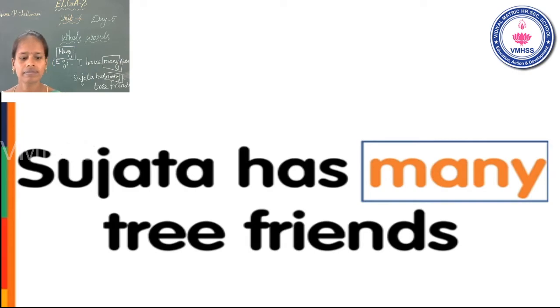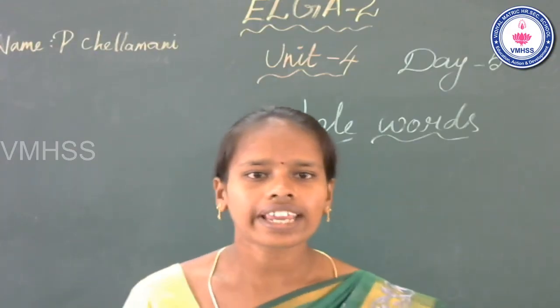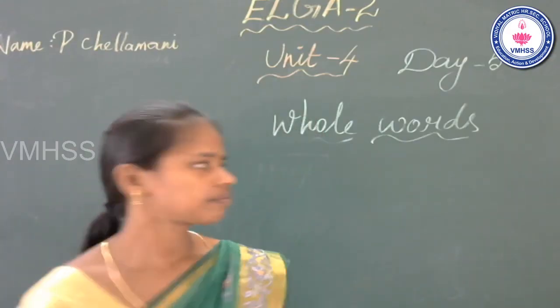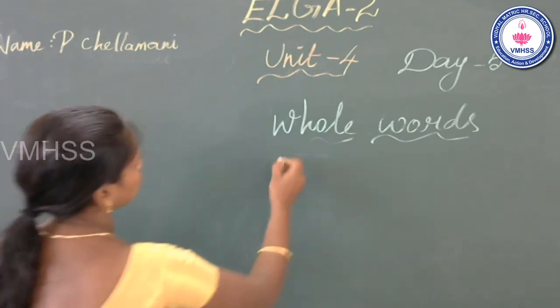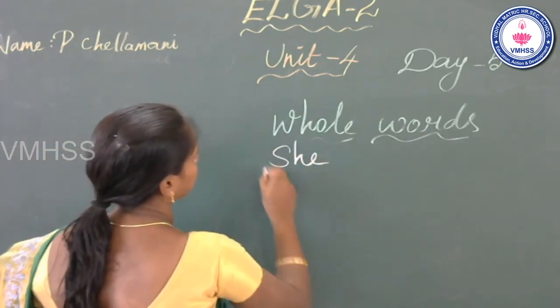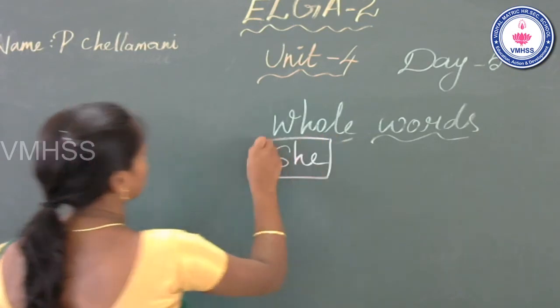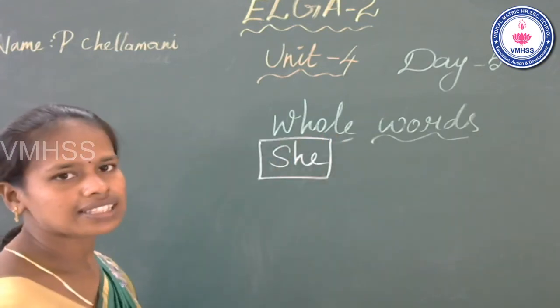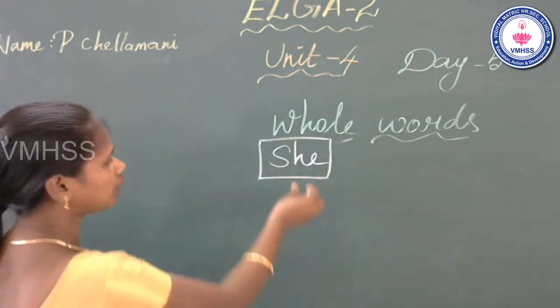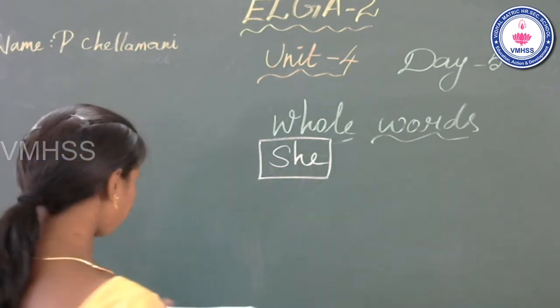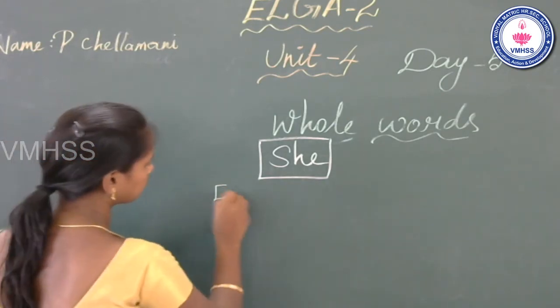Okay, the second whole word is she. Okay, second whole word, she. Next, we see the examples using the whole word she. Okay, the first example.